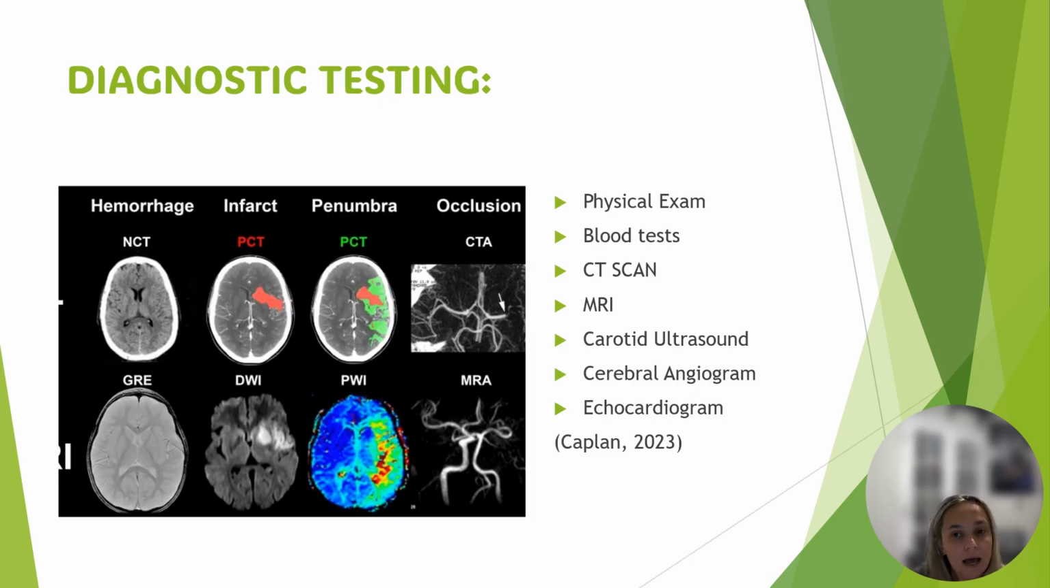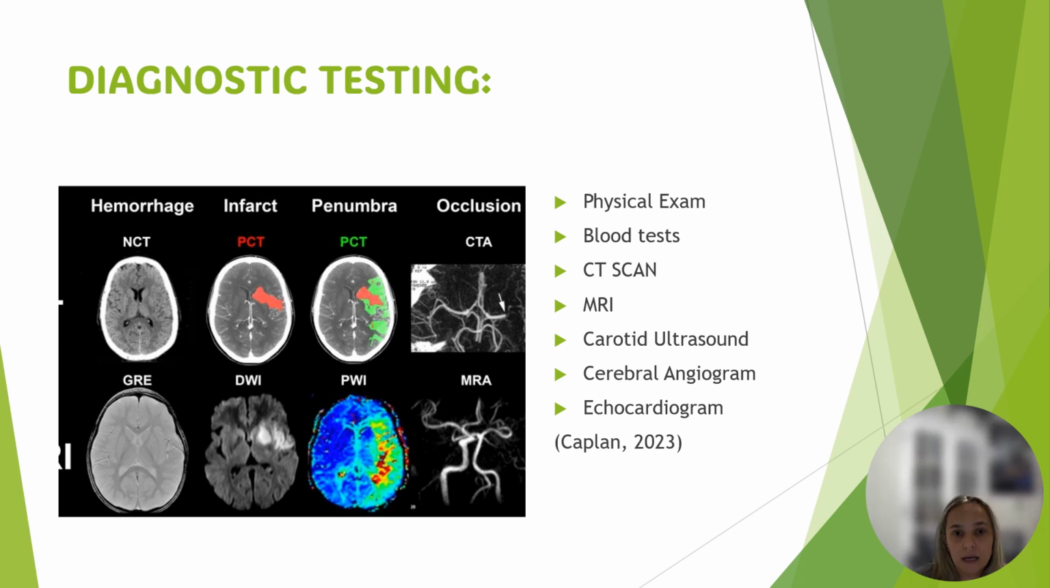Some tests that can be done to identify stroke include a physical exam. A healthcare provider can do a blood pressure check as well as a neurological exam to see if there are any potential factors leading to a stroke. Blood tests can check whether the blood sugar is too high, or whether there's an infection present. Another test is a computerized tomography, or a CT.